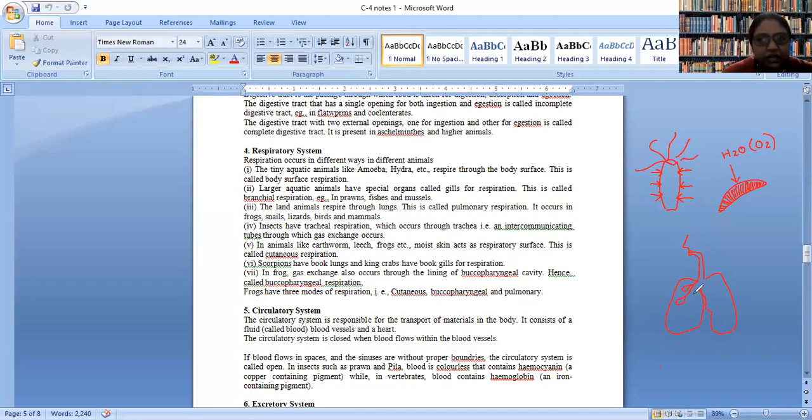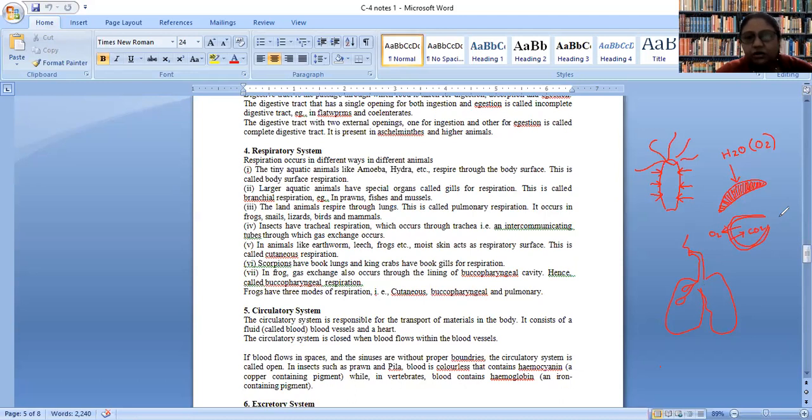Similar to gills, where the blood vessels are lined in a bony socket, here they are lined around the alveoli. If you enlarge an alveolus, you will see that it is lined with blood vessels. O2 gets inside the blood vessel and CO2 gets inside the alveoli. This is the way gaseous exchange takes place.